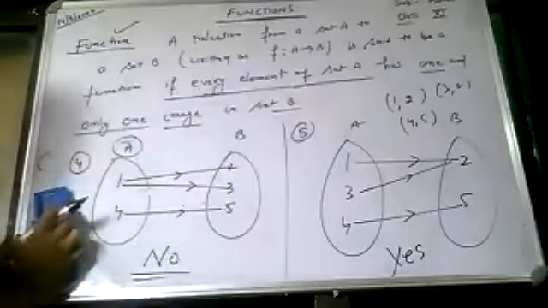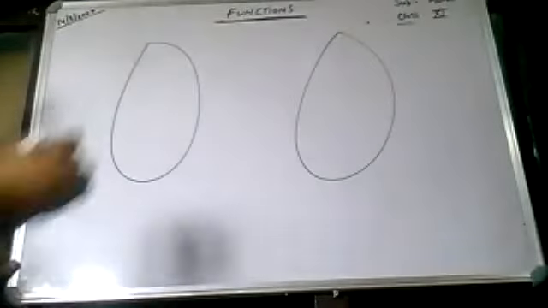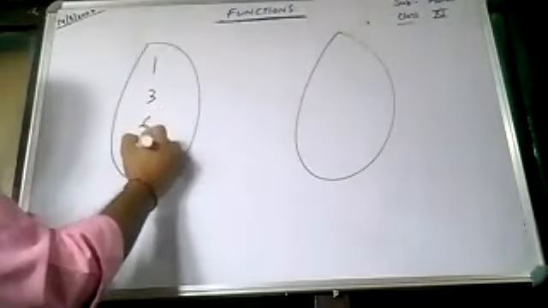Okay. Now class, next is domain, range and codomain. I had told you. Now in case of function, what is a domain, what is a range and what is a codomain? Suppose I am having set A: 1, 3, 6, 7.